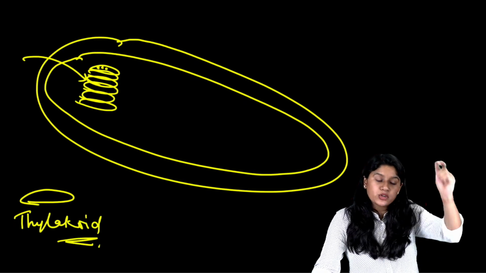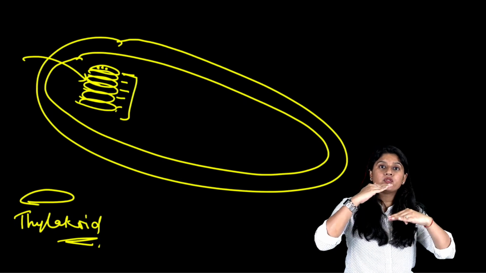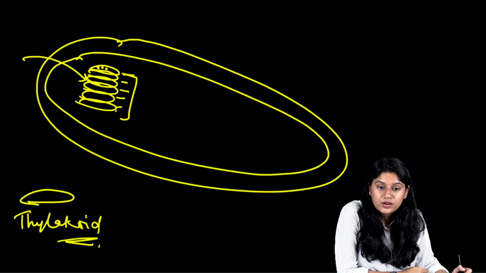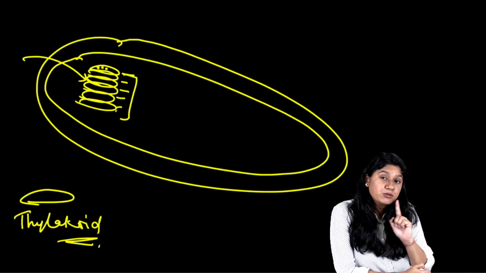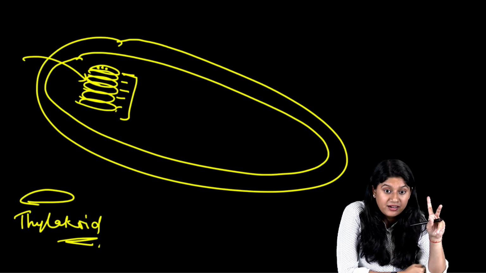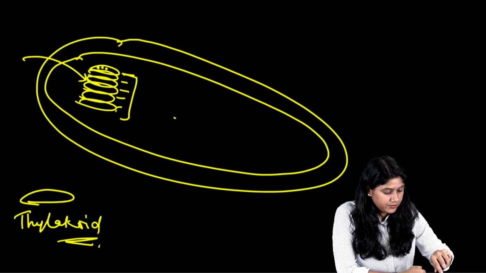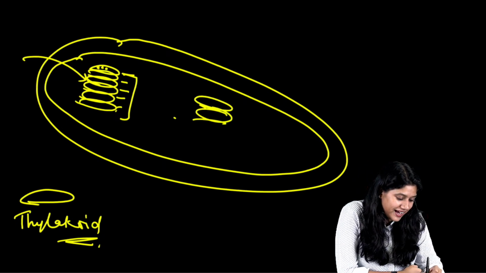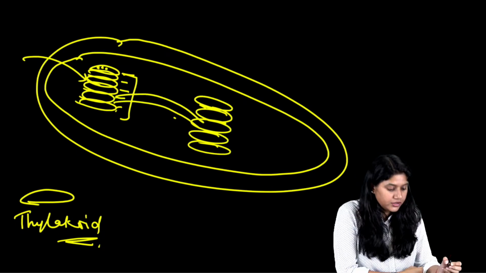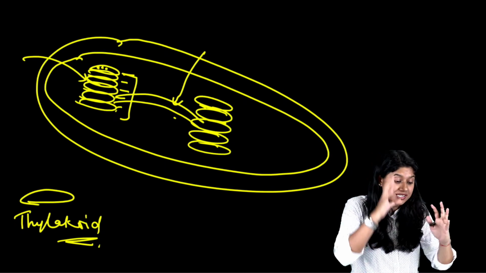And if we stack them together, 1, 2, 3, 4, 5, 6, all of these together, we call them the granum. In our textbook, they have mentioned one single. The plural is grana and the singular is granum. Now we will see that the stacks are joined together. We call this the bridge, which is actually helping in joining the stacks together.